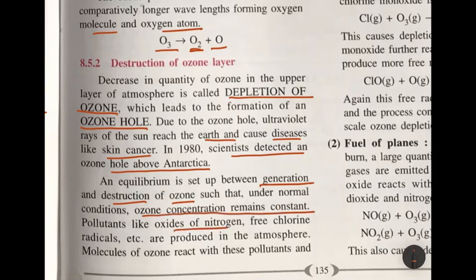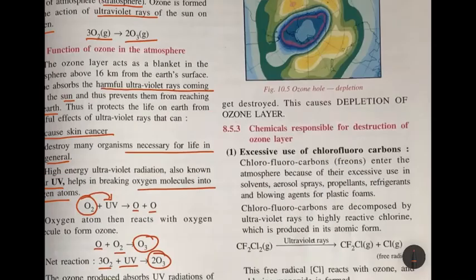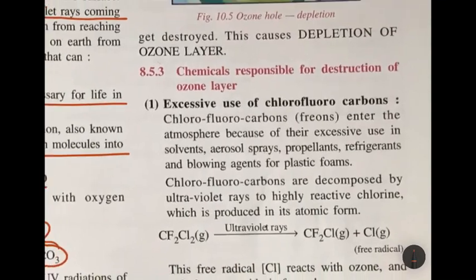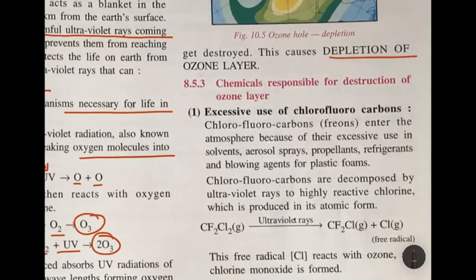Pollutants like oxides of nitrogen and free chlorine radicals are produced in the atmosphere. So molecules of ozone react with these pollutants. Which pollutants? Oxides of nitrogen, free chlorine radicals. So the ozone reacts with these pollutants and gets destroyed, and as a result there is depletion of ozone layer. Depletion means less.